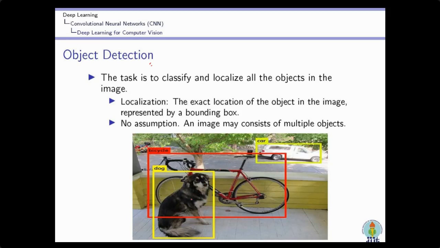Here you can see the bounding box for the dog, and we have labeled it as dog, the bicycle as bicycle, and the car as car. So when multiple objects are there, this problem is object detection, where every object is detected in the image and located by a bounding box. This can also be implemented using a deep convolutional neural network.